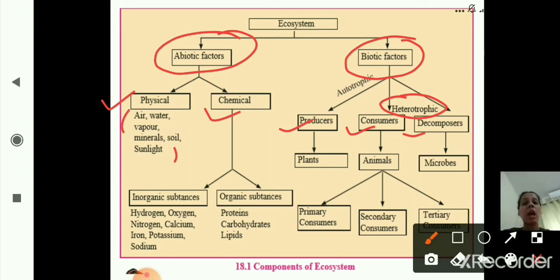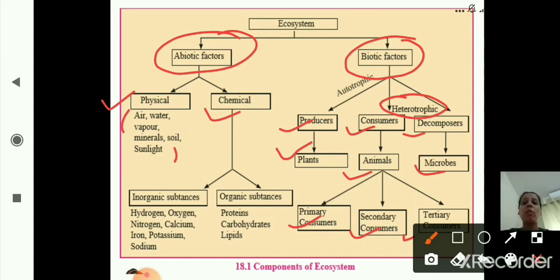Now under producers, it is plants. Under consumers, it is animals. And under decomposers, it is microbes or microorganisms. Now animals are further divided into primary consumer, secondary consumer and tertiary consumer.